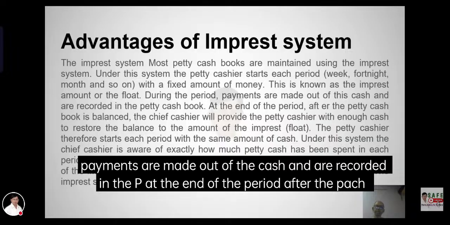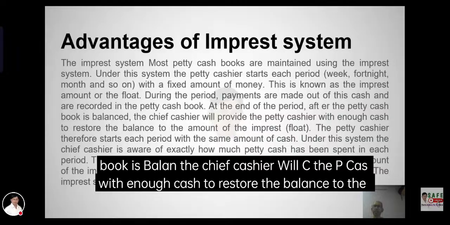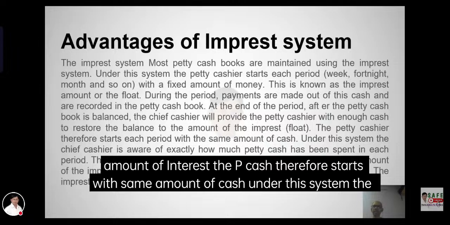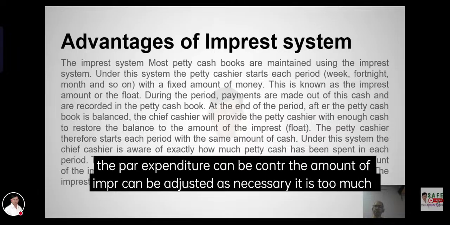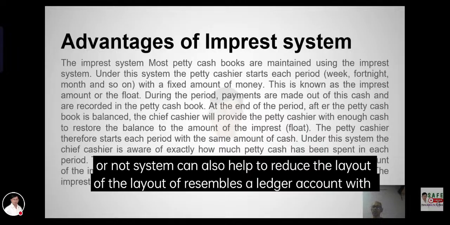At the end of the period, after the petty cash book is totalled, the chief cashier will give the petty cashier enough cash to restore the balance to the imprest amount. The petty cashier therefore starts each period with the same amount of cash. Under this system, the chief cashier is aware of the petty cash expenses, which means that the petty cash is limited and controlled.